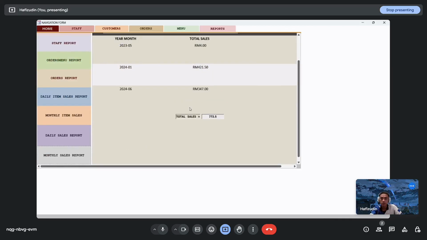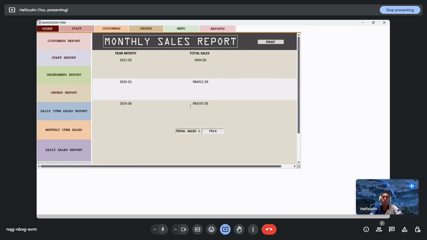Monthly sales report. This is where we can see the sales in 1 month. So let's do June. We make 347. May we total sales is 4 ringgit, and January 421.5.